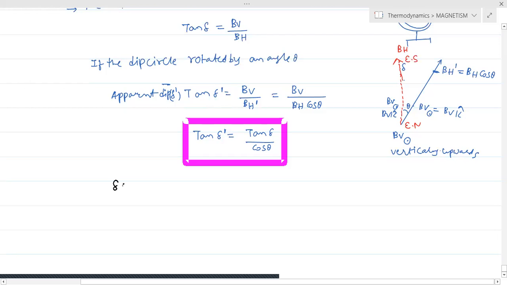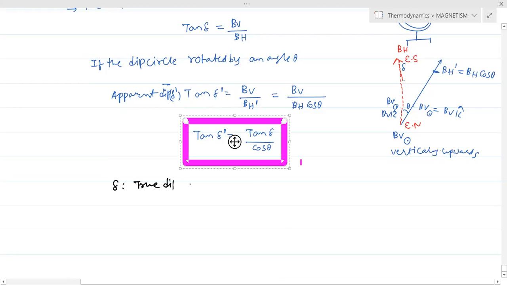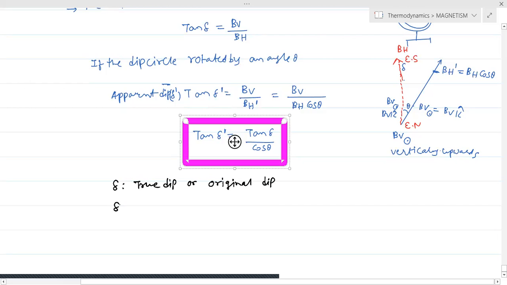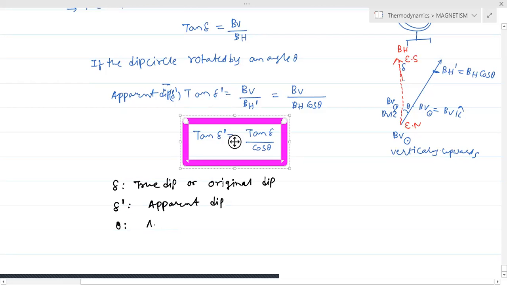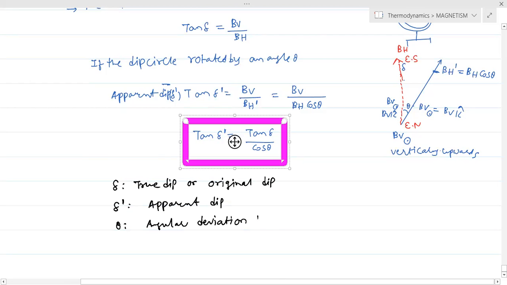Delta means this is the true dip or original dip, and delta dash is the apparent dip. Theta, this is more important, is the angular deviation.